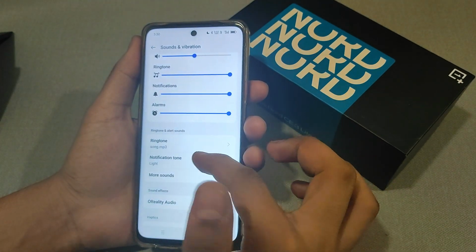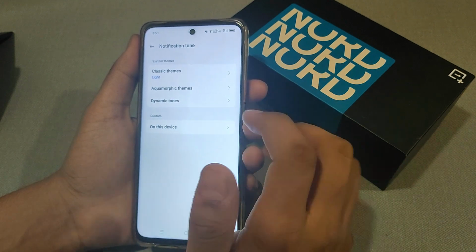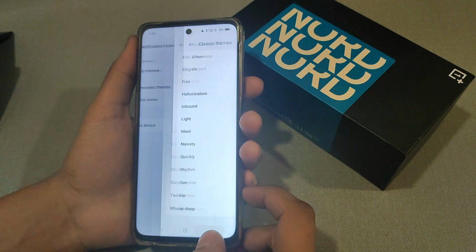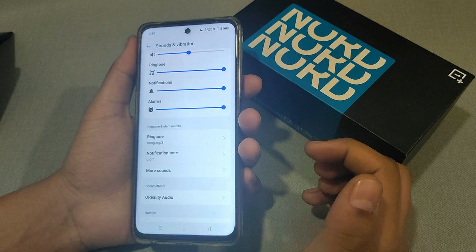And you can change notification tone also, and this method applies on same classic themes. And there are a lot of ringtones, and both have same settings.